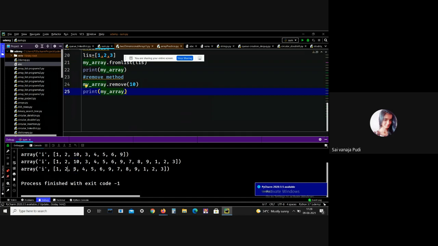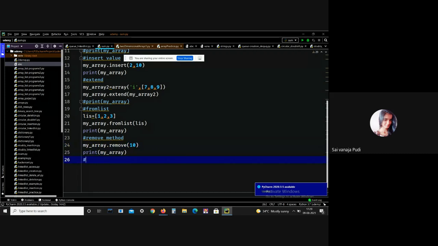Here you don't need to give any index. If you want to delete a particular element in that array, then you can use the remove method. You don't need to give any index or anything. You just mention which element you want to delete. See here, I just want to delete that element 10, and in the previous array 10 is present, but in the next array 10 is deleted, means 10 is perfectly deleted. This is how we can use the remove method.